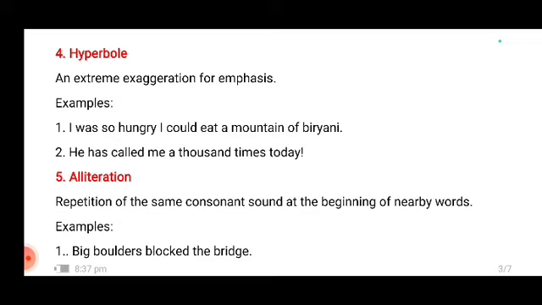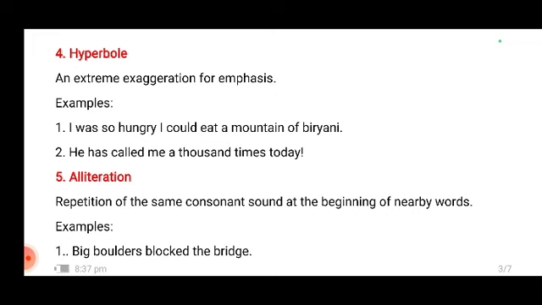Next is the hyperbole. Now hyperbole is where we exaggerate, right? जैसे हम कहते हैं बड़ा चढ़ा के. Okay, so we exaggerate, we put emphasis on certain things, right? To create a good effect so that the readers enjoy reading it. I was so hungry I could eat a mountain of biryani. Obviously, nobody can eat a mountain of biryani, but to indicate that he or she is very hungry, we're using this hyperbole.